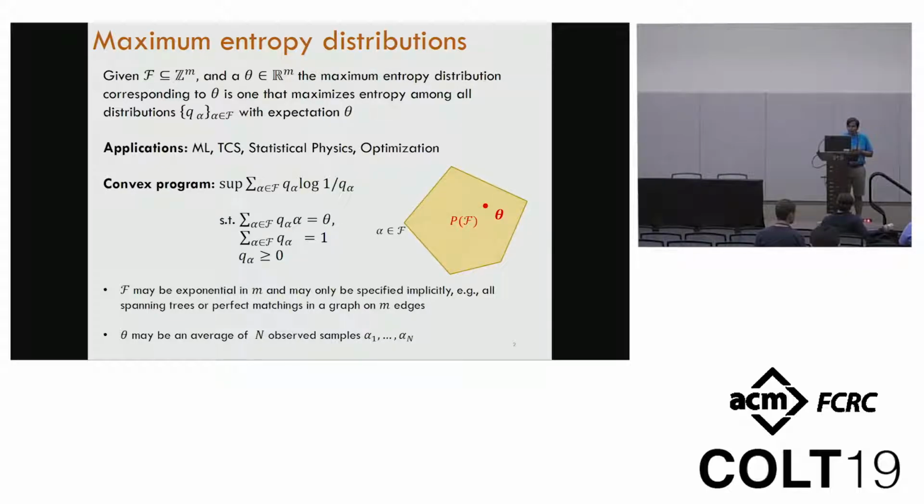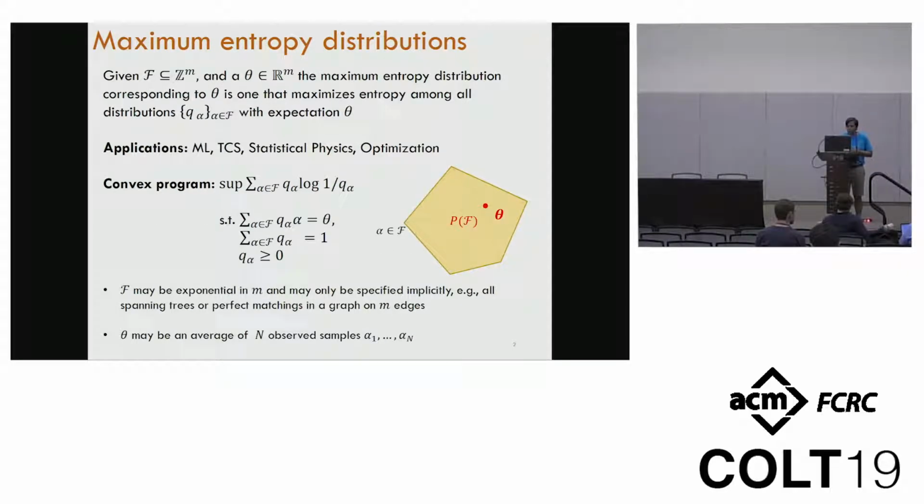The case that we are interested in is when the family F could be exponential sized and also implicitly specified. You can imagine, for instance, F consists of all spanning trees in a graph, and the object that is given to you is not the collection of all the spanning trees, but the graph which implicitly captures all these spanning trees. And theta may be an average of observed samples. For example, I give you n distinct spanning trees from some distribution, and your goal is to now construct a model of this distribution. So this is the setup.